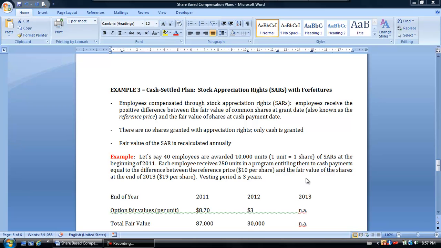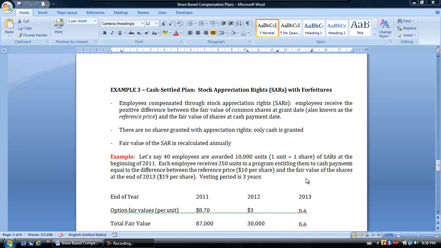In this video we're going to be looking not at equity settled plans but at cash-based plans, an example of which is a stock appreciation rights plan with forfeitures, assuming that people will leave throughout the vesting period. Now, different from our equity settled plans, people are going to receive cash at the end of the vesting period, or at whatever date after the vesting period the company decides they're going to make the cash payment.